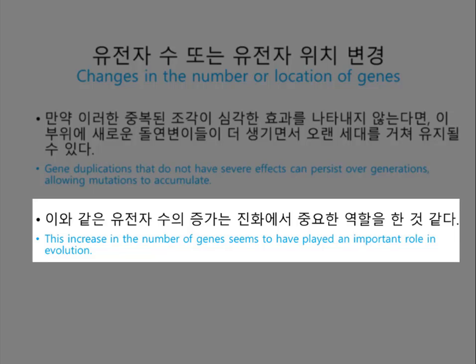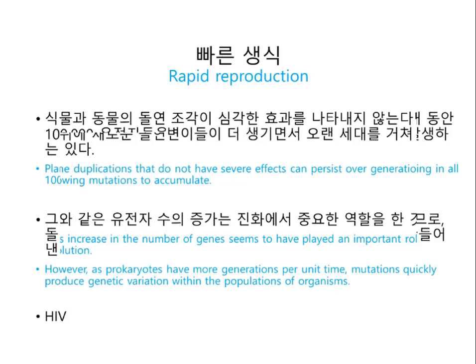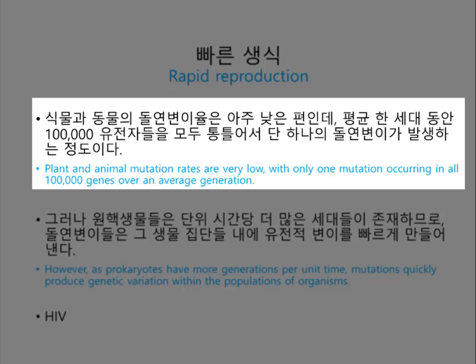For example, the remote ancestors of mammals have a single gene for detecting odors that has since been duplicated many times. As a result, humans today have about 380 functional olfactory receptor genes, and mice have about 1200. This dramatic proliferation of olfactory genes probably helped early mammals, enabling them to detect faint odors and to distinguish among many different smells. So let's have a look at rapid reproduction.